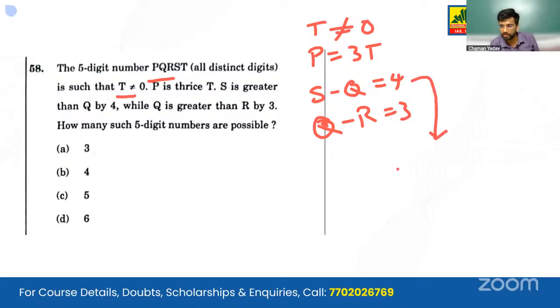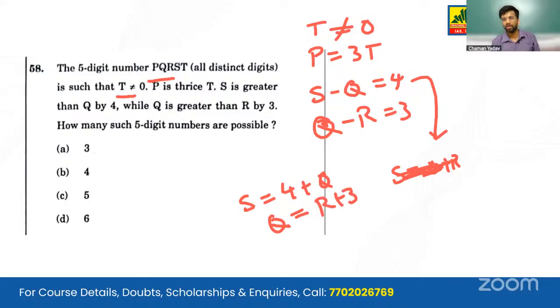Solving this, we get S equals 4 plus Q, and Q equals R plus 3. Putting these values, solving these equations will give us S is equal to R plus 7.